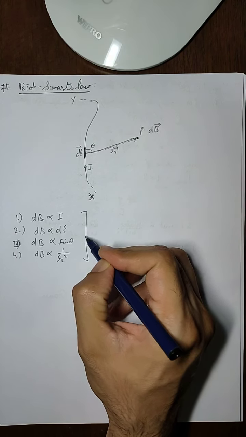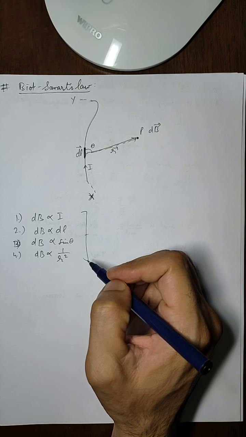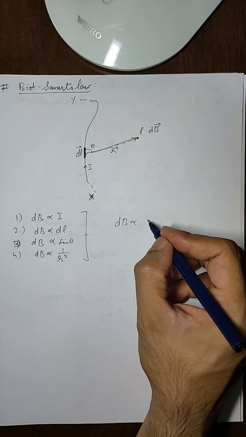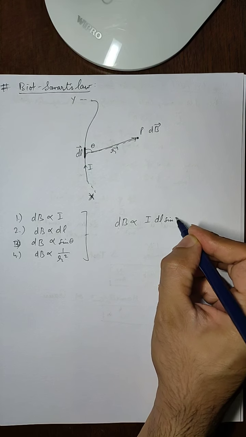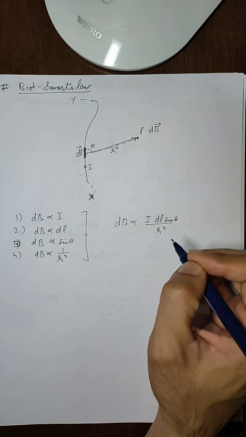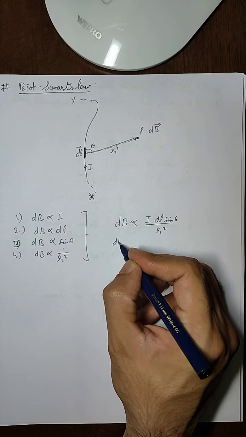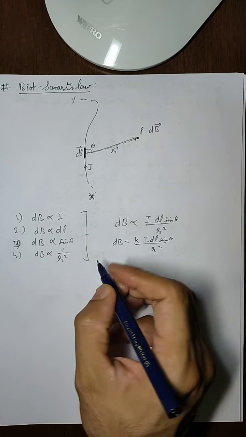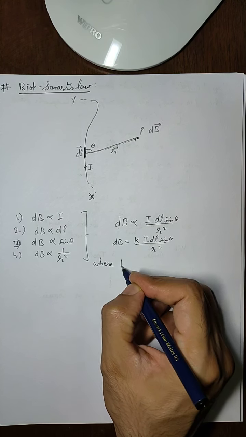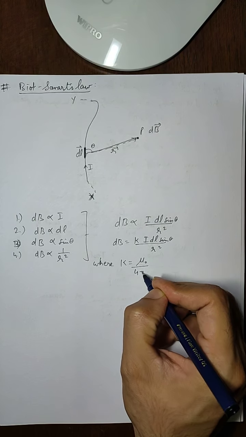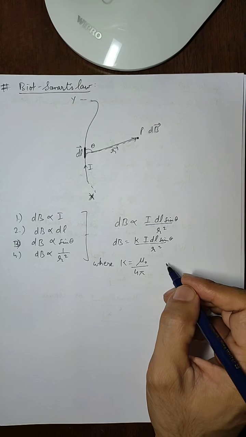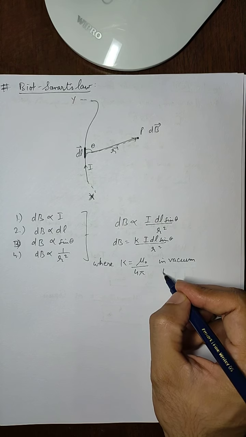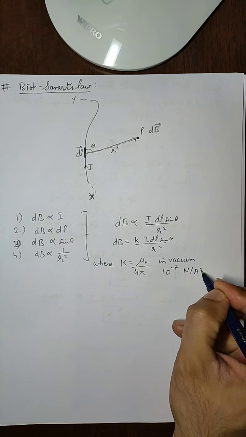So when all these four experimental observations are combined, then we get dB proportional to I dl sine theta upon r square. A proportionality constant is used, let us say k, I dl sine theta upon r square, where k is mu naught upon 4 pi. This is the proportionality constant in vacuum. Its value is 10 to the power minus 7 newton per ampere square.